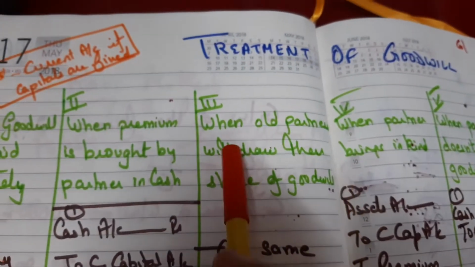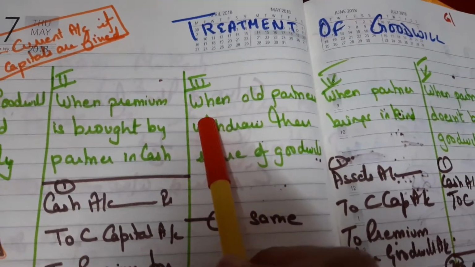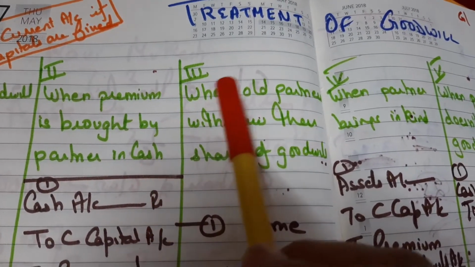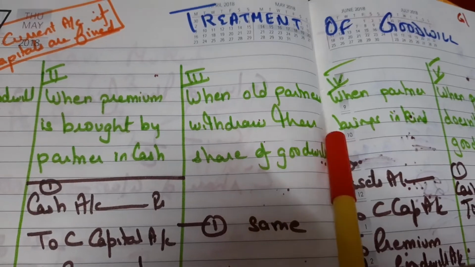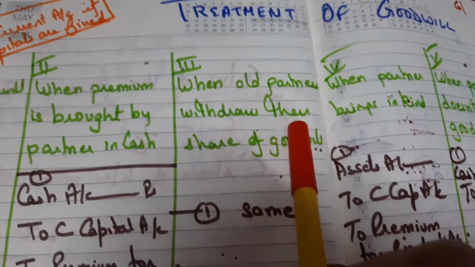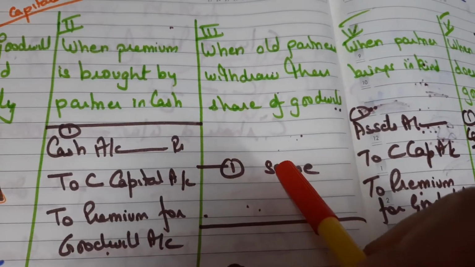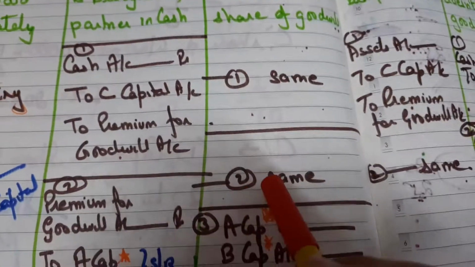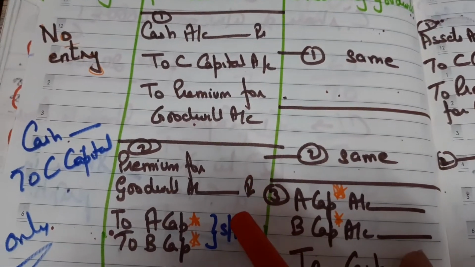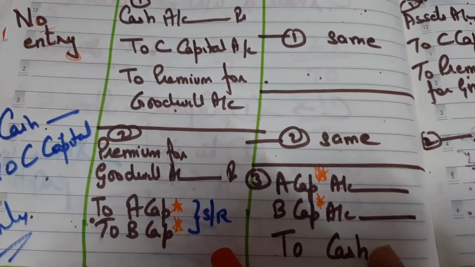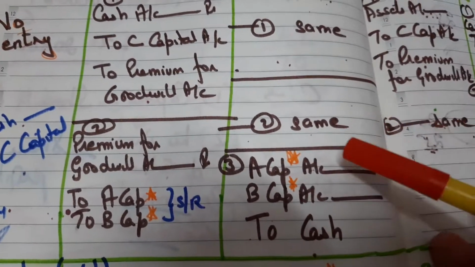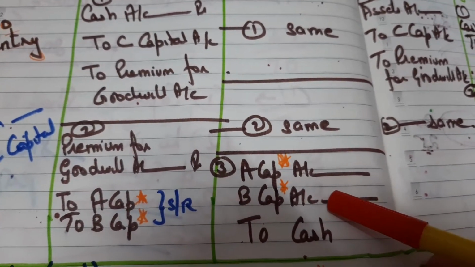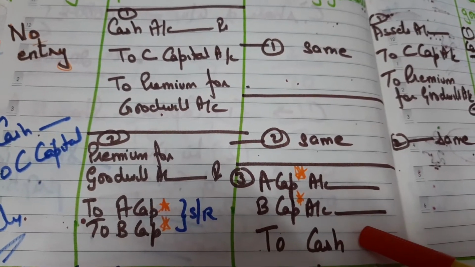Now third case, it is an extension of this case. That is when the premium is brought by the new partner in cash, and the old partners withdraw their share of goodwill. It is an extension. So in this case the first entry will be the same, that is cash account debit to C's capital, to premium for goodwill. The second entry will also be the same, that is premium for goodwill to A's capital, to B's capital. That means their share has been given to them. Now A and B are withdrawing in cash. So A's capital account debit, B's capital account debit, to cash account.